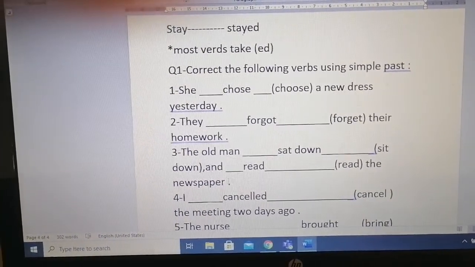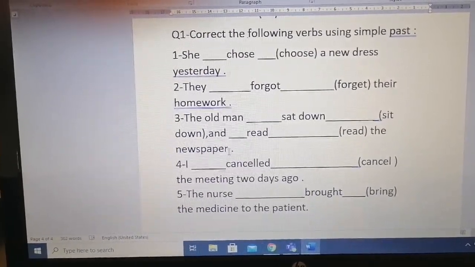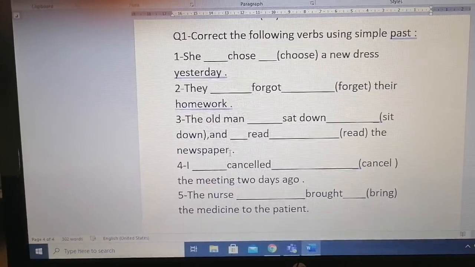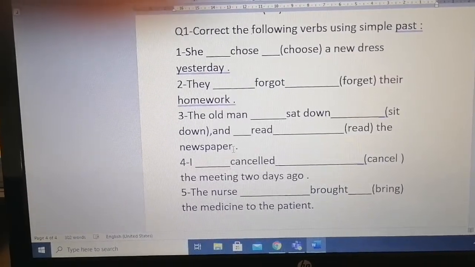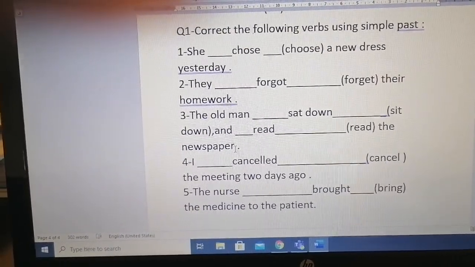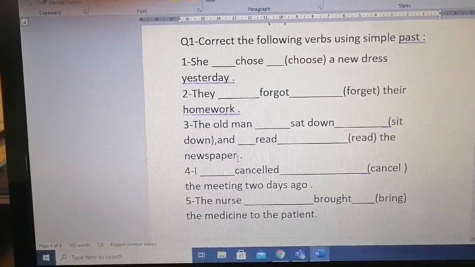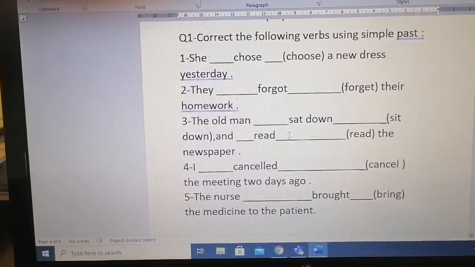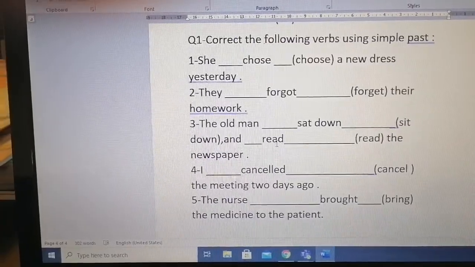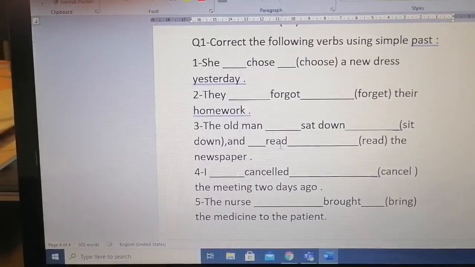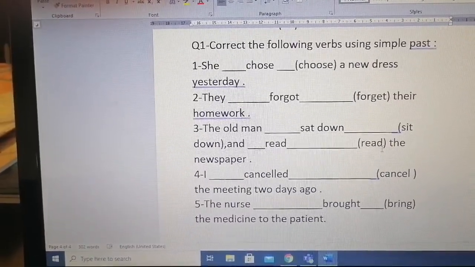Now we wrote some examples and you answered them. Correct the following verbs using simple past. She chose a new dress yesterday. Choose becomes chose. They forget their homework. Forget becomes forgot. The old man sat down and read the newspaper. Miss, pay attention. Sit down became sat down. Read becomes read. The same spelling, but the pronunciation is different. Read in the past, here read in the present.